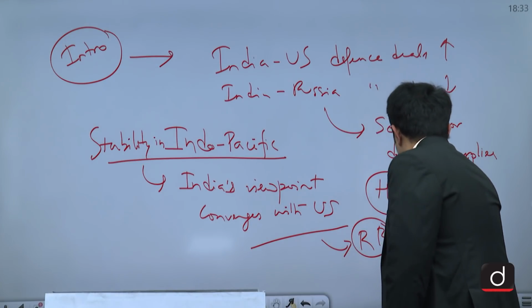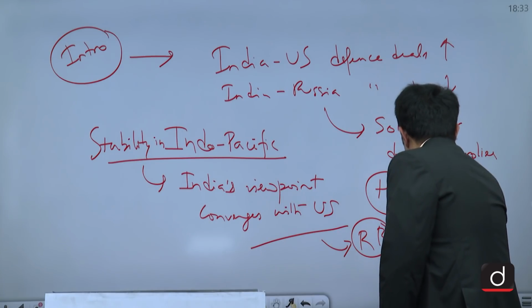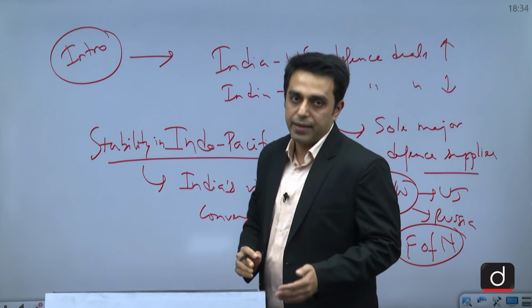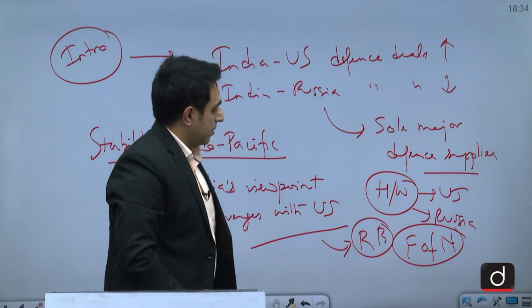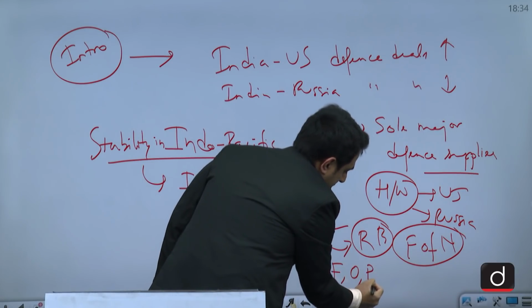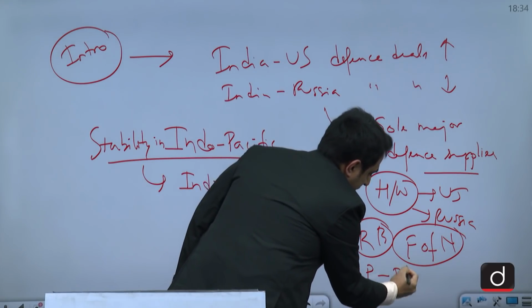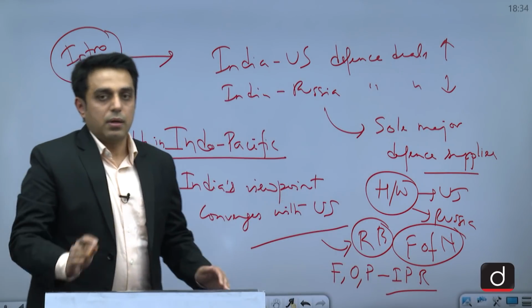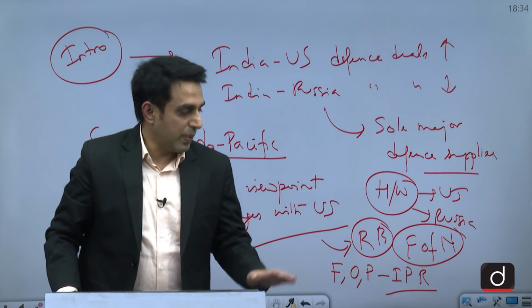There should be freedom of navigation. These are the kind of terms that you should use. Freedom of overflight should be there. It should be a free, open and prosperous Indo-Pacific region. So that is what India and the US have in mind when they talk about the Indo-Pacific.